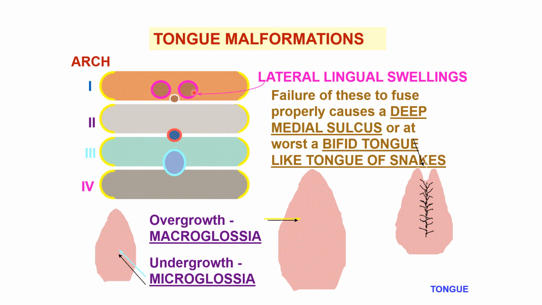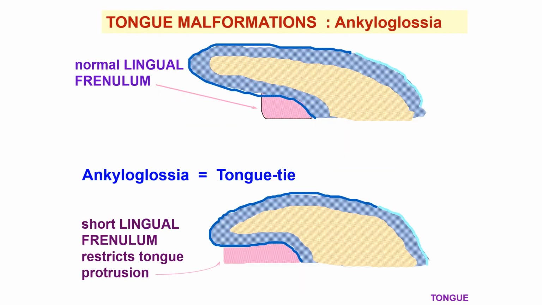First arch means two lingual swellings. These are the tuberculum impar, and this one is the hypobranchial eminence. The third and fourth arches are related to the posterior portion of the tongue. The anterior portion is totally derived from the first and second arches. The second arch is buried within the first and third arches, so there is no supply of the tongue by the second arch.